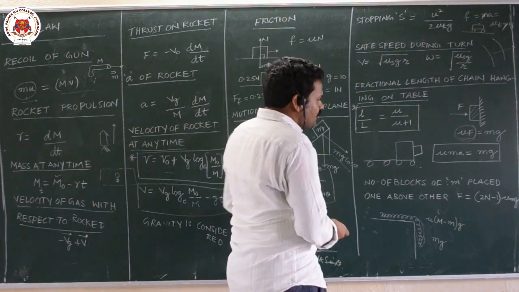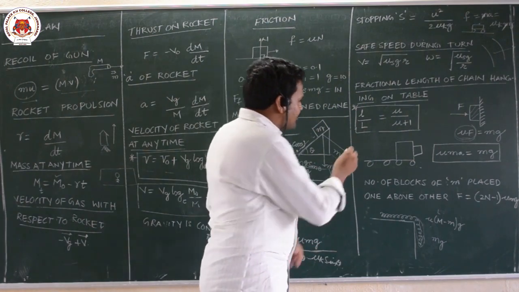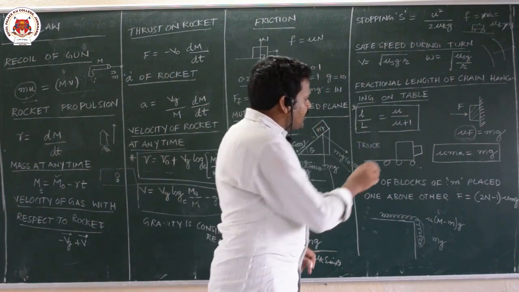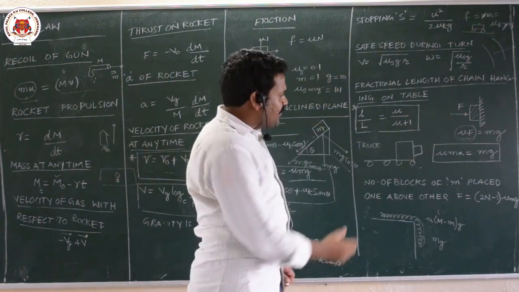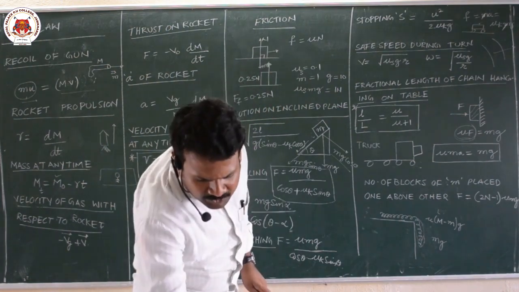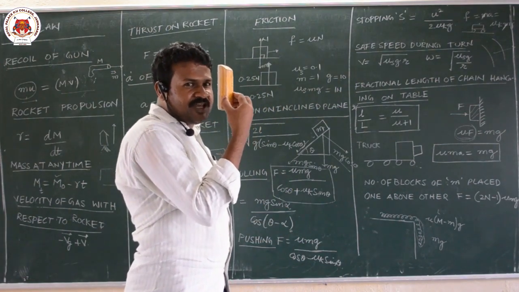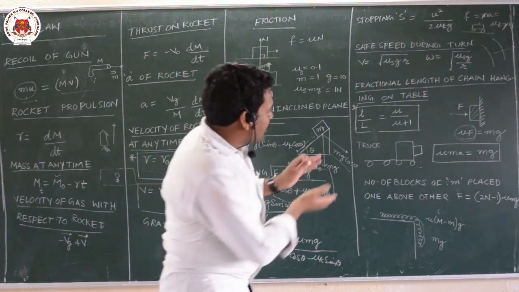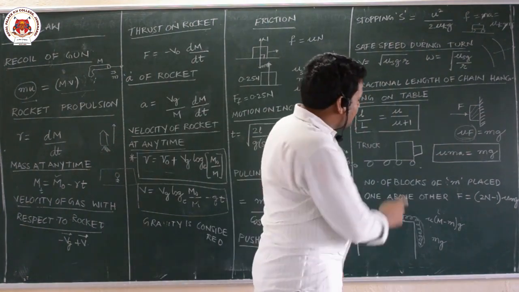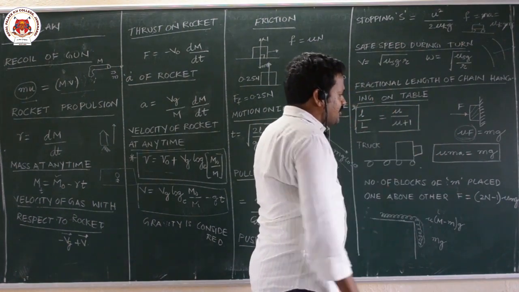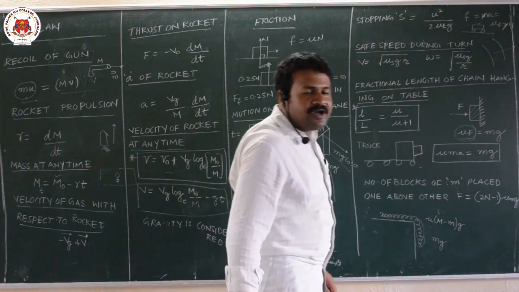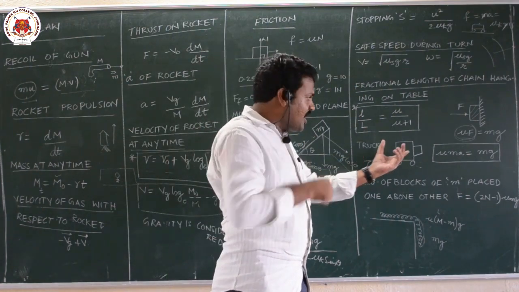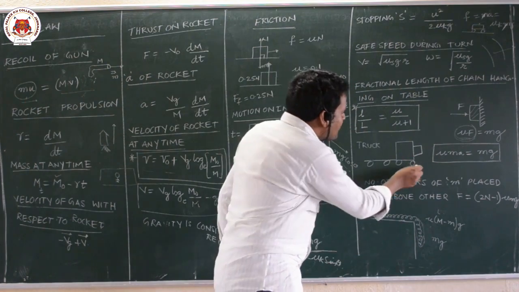And next, to the rear end of a truck, this is a truck, at the front, you can keep one block to your face, and if you run with certain acceleration, this block will not fall down. The reason is, this truck is accelerating forward. To the head of the truck I placed one block. So when the truck is accelerating forward, according to Newton, this is an accelerated frame of reference, so this block will experience a pseudo force in the backward direction.